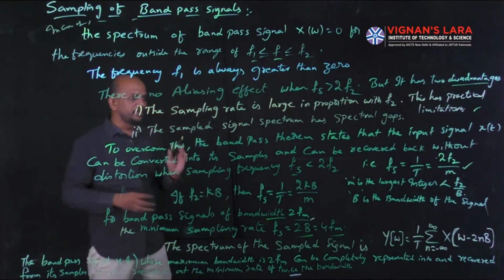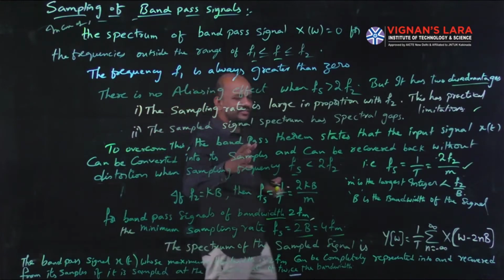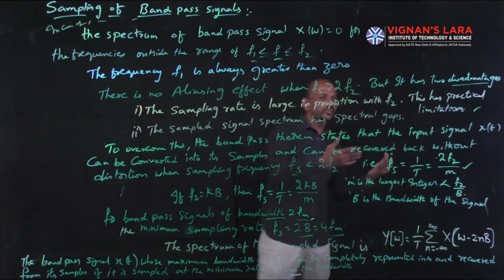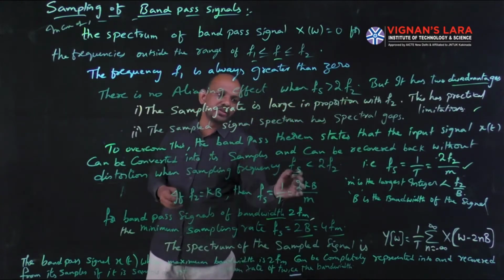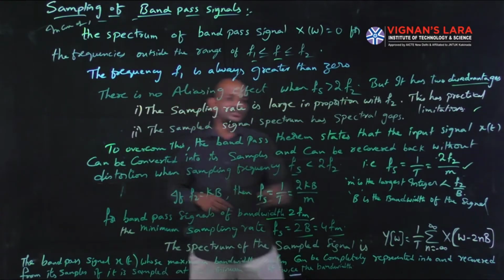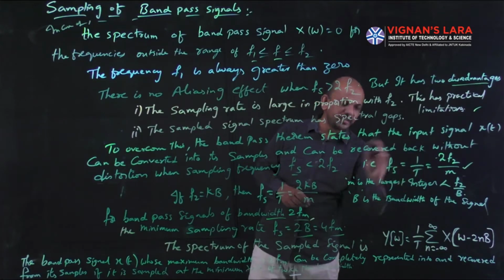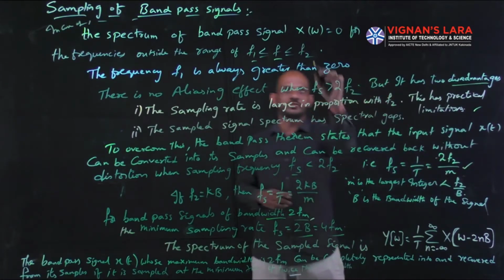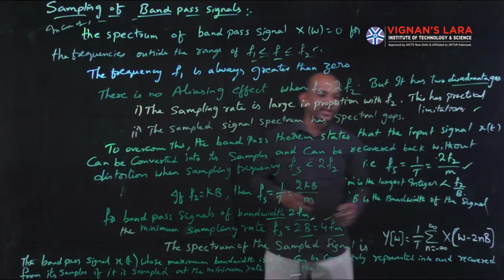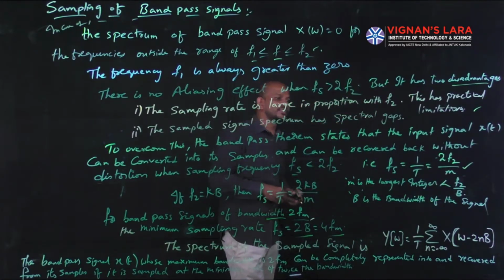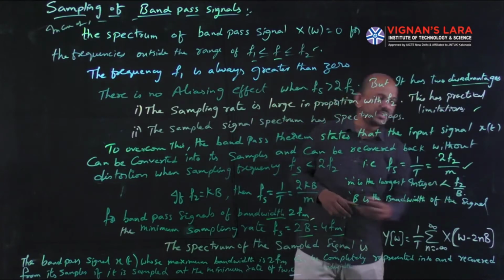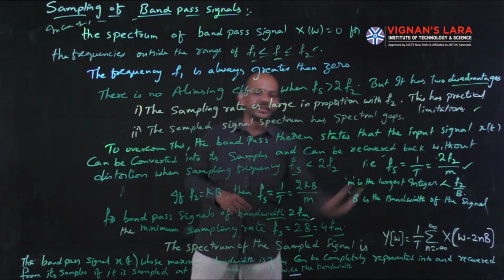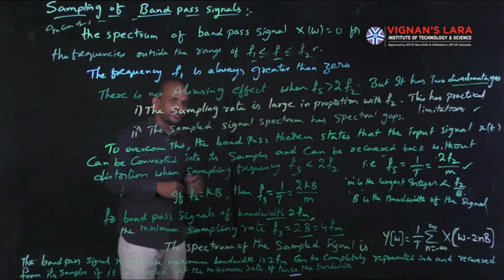Okay, simple. Here for band pass signals, there is a theorem which states I can convert the input signal into its samples and recover it back from the samples without any distortion, even if fs is less than 2f2. For that, I am considering the fs value as 1 by T, which is equal to 2f2 by m, where m is the largest integer not exceeding the value of f2 by b. Here b is the bandwidth of the signal. So by using these formulas, I can get the original signal from the samples without any distortion.